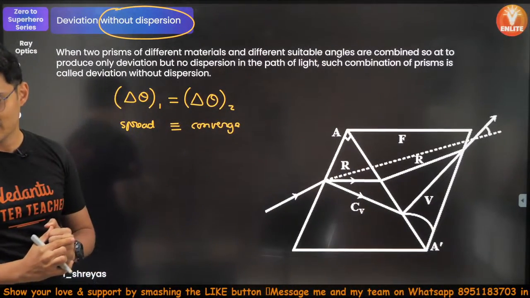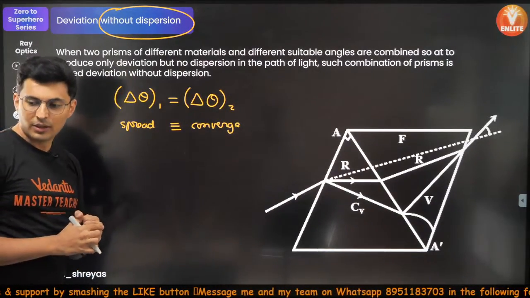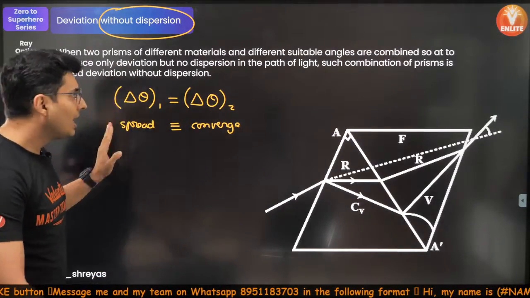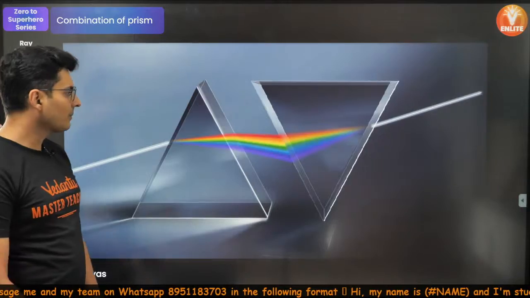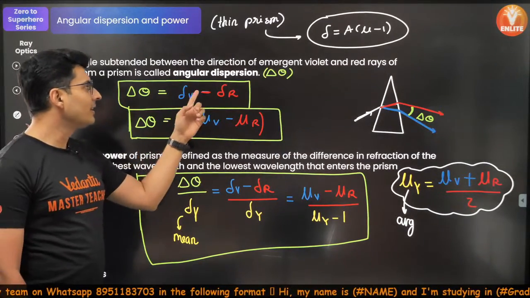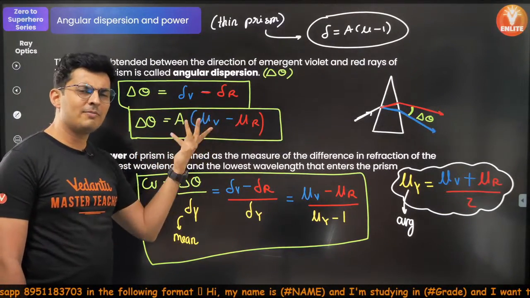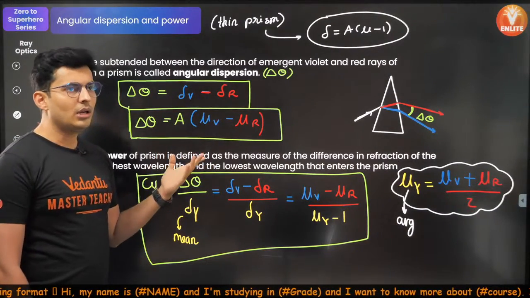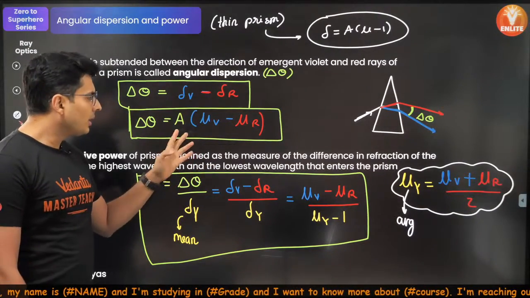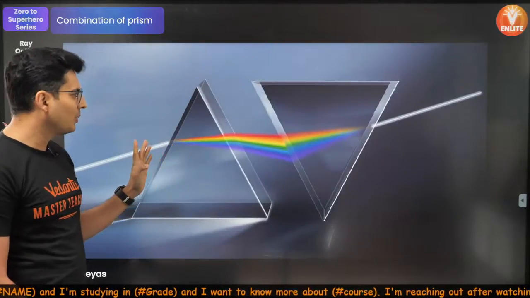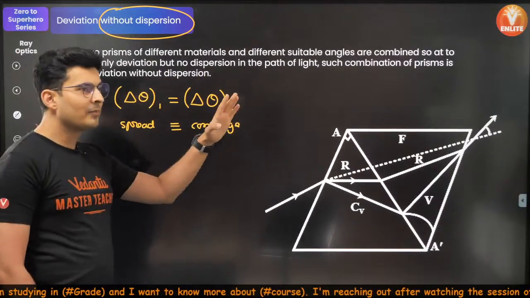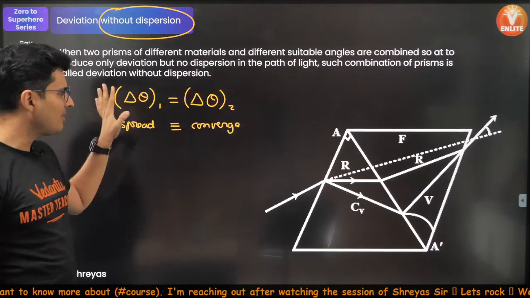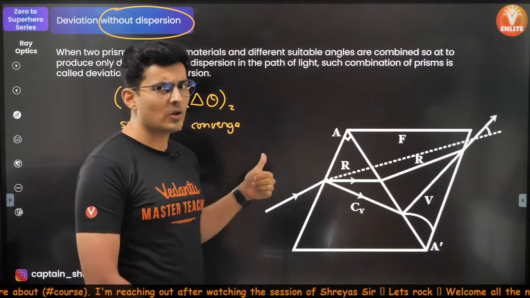That's what it means. Definitely, yes. Why not? You have time. So, you know the formula for delta theta? I'll just go back a little bit. Look at this. Delta theta, either this or this. Use any one of them for each prism, you get the answer. Will you sit and learn by heart A1 into (mu V1 minus mu R1)? No. Please don't do that. That is stupidity. A lot of people get confused whether it is one, yellow, red, whatever. Just remember the concept. I think now we are ready to solve some questions.